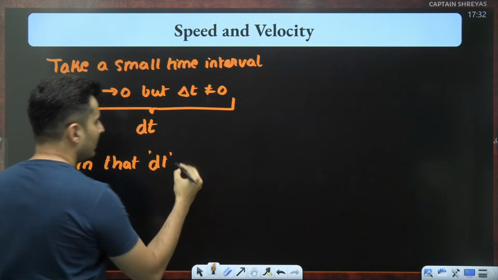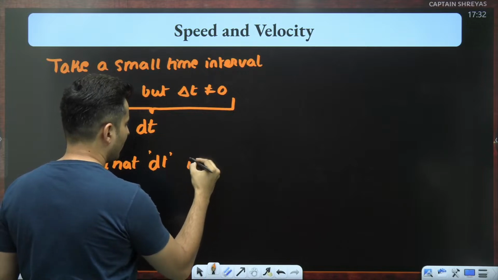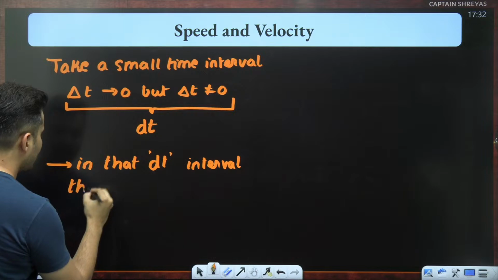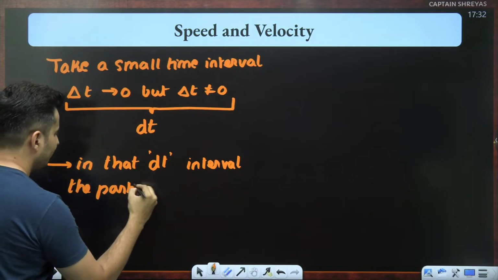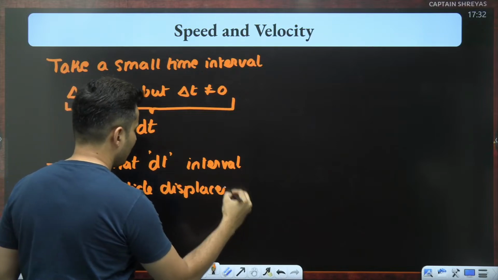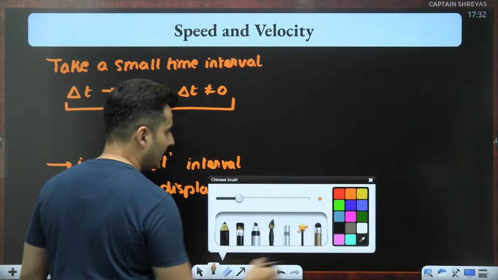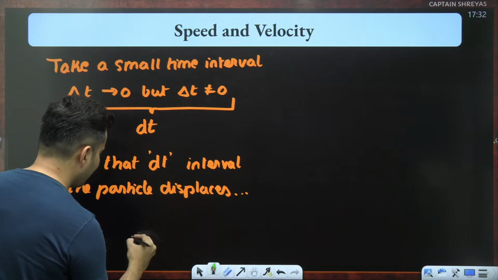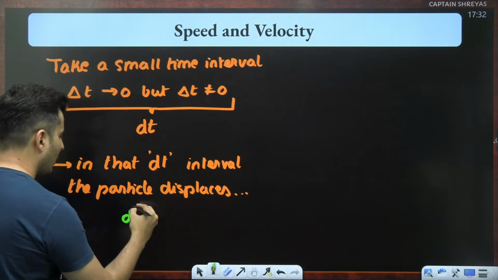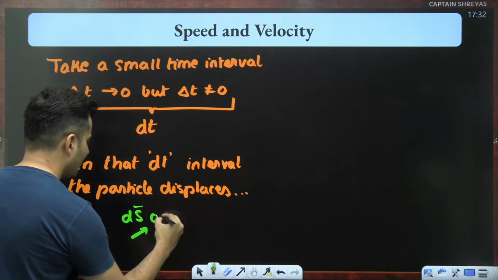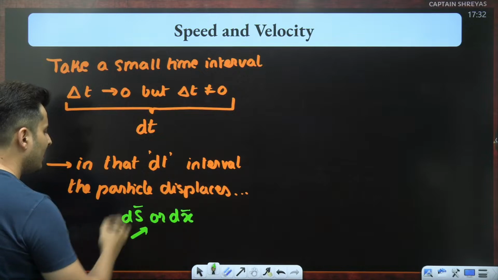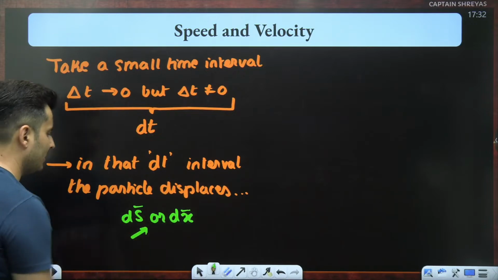In that dt time, or interval, the particle displaces how much? ds, a very, very small displacement. You can call it ds, or you can also call it dx, one and the same thing. A very, very small displacement, ds or dx.